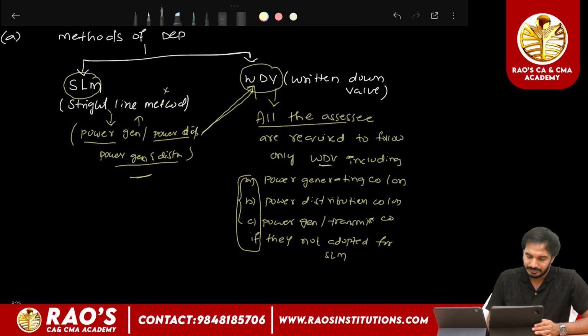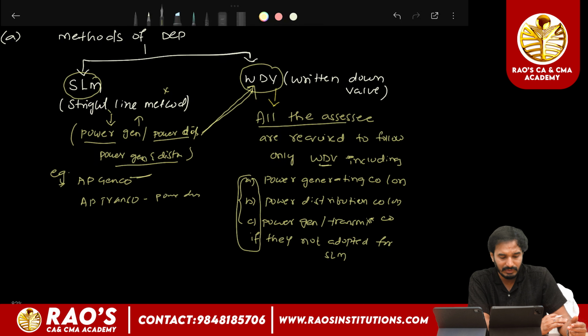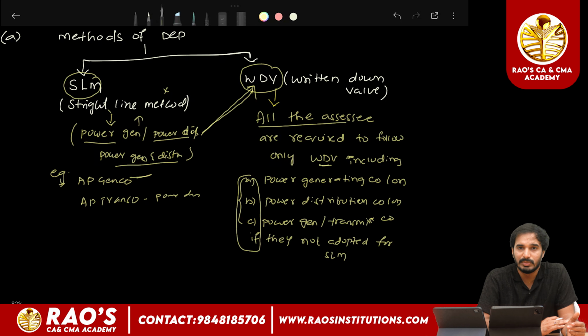Next, for example, AP Genco is a power generating company. It is a state owned power generating company. Coming to AP Transco, it is a power distribution company.